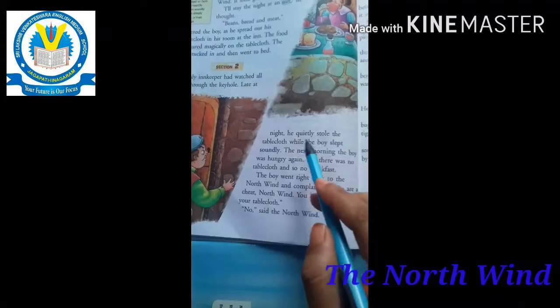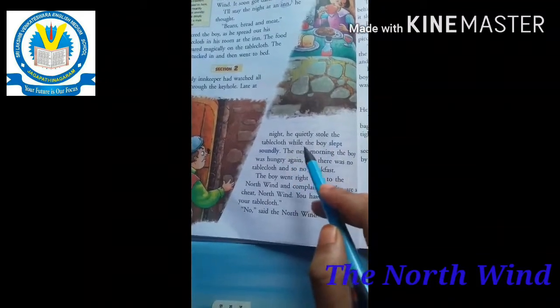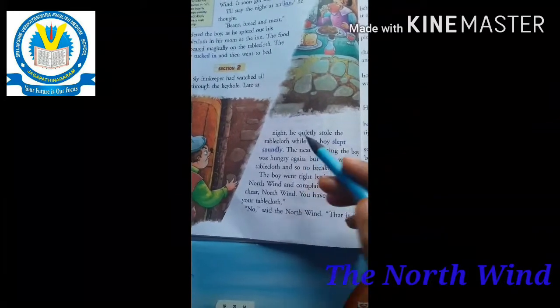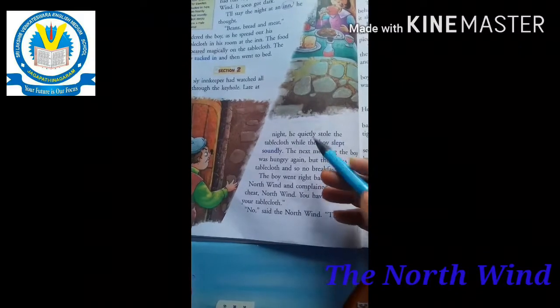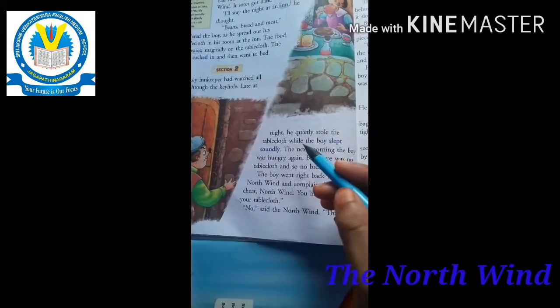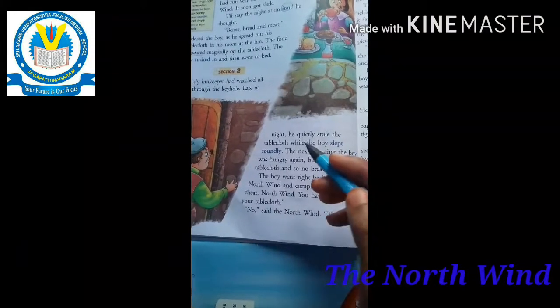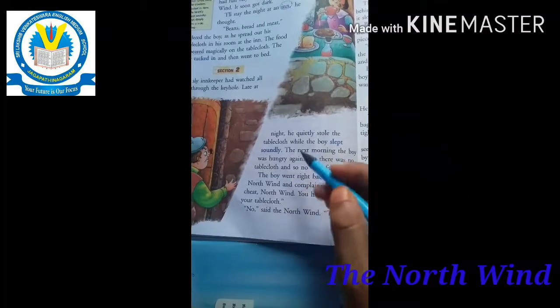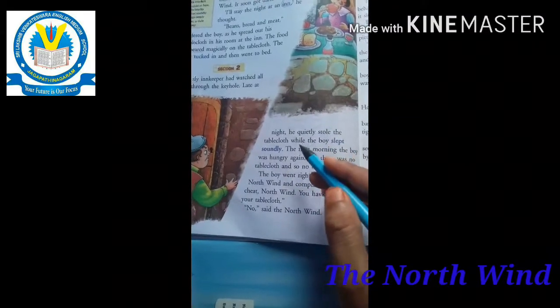Late at night, he quietly stole the tablecloth while the boy slept. When the boy was sleeping, the innkeeper stole the tablecloth.